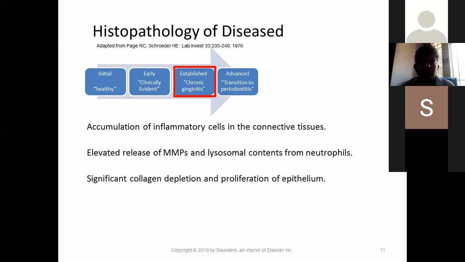And second, there's an elevated release of MMPs, these MMPs and lysosomal contents from the neutrophils. MMPs are matrix metalloproteinases. These are found in the connective tissue. They are normally found in the fibroblasts. Once they get elevated, they start destroying the collagen, and that results in very poor quality fibroblasts. The third one, significant collagen depletion, and there's a proliferation of epithelium. Junctional epithelium starts proliferating inwards.